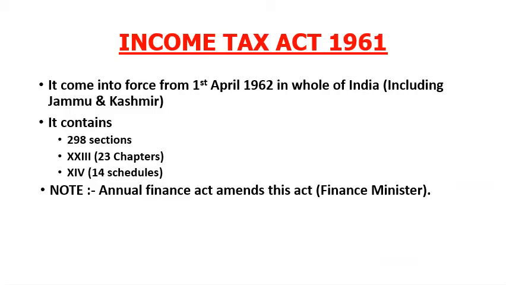Income Tax Act 1961. It came into force from 1st April 1962 in the whole of India, including Jammu and Kashmir. It contains various sections, chapters and schedules: 298 sections, 23 chapters and 14 schedules. The Income Tax Act came into existence in 1961, but it came into force and the rules were applied from 1st April 1962 in the whole of India, including Jammu and Kashmir. The annual Finance Act can amend this Act, that is, the Finance Minister.